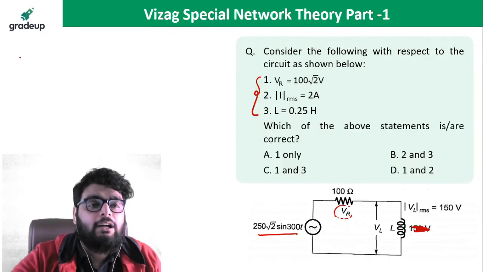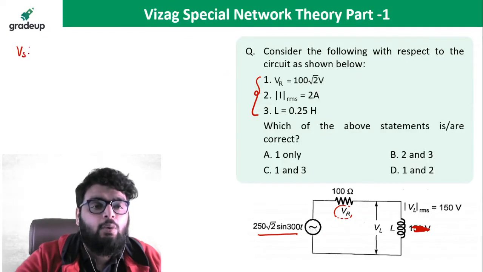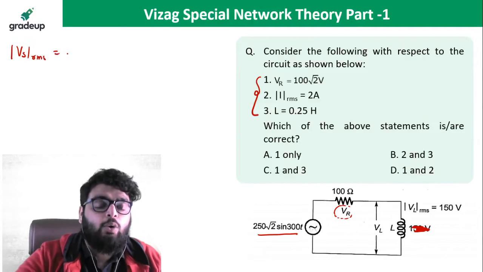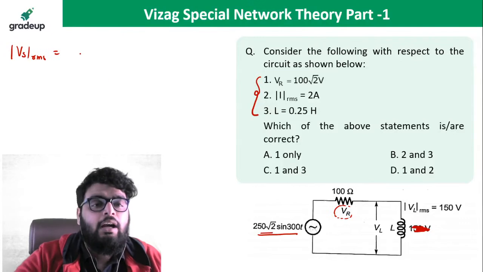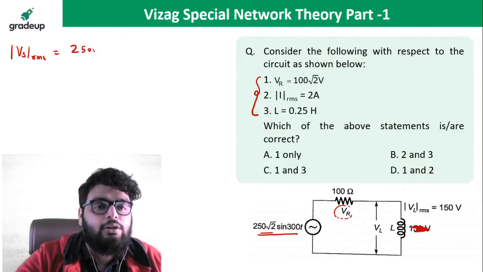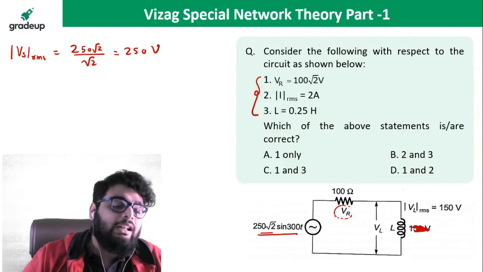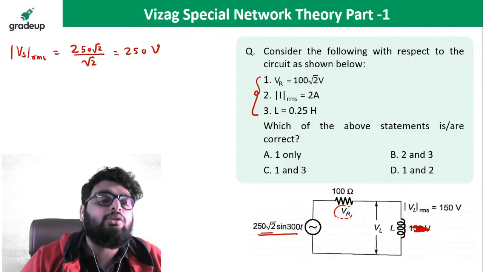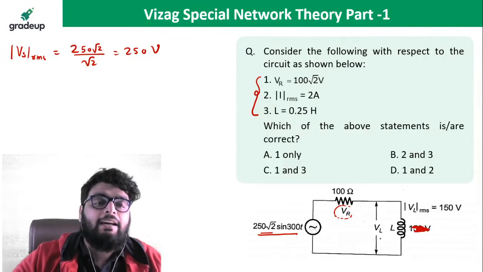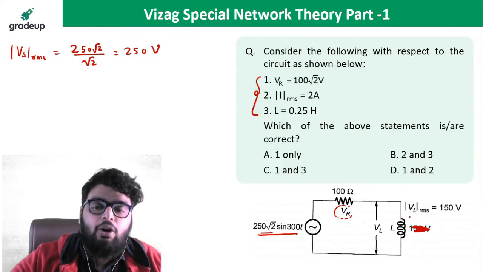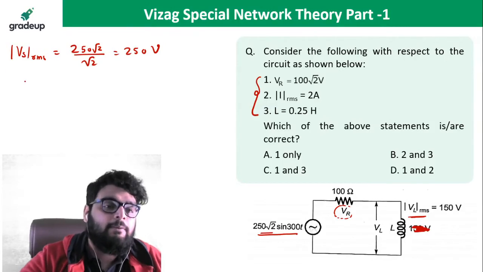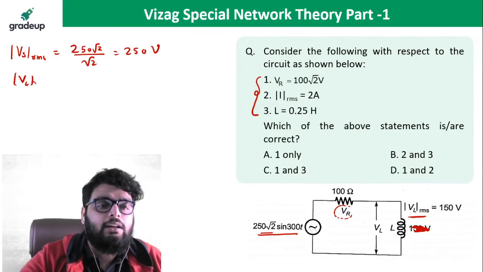First of all, what is the magnitude of the source voltage? I need to find the RMS. This is the maximum magnitude, so the RMS voltage is 250 root 2 divided by root 2, equal to 250 volt. Now you can ask me, sir, why are you finding the RMS voltage? Because the inductor RMS voltage is given.